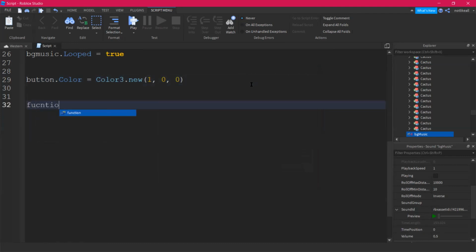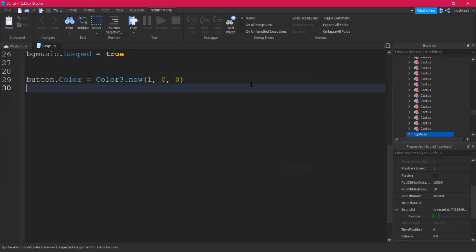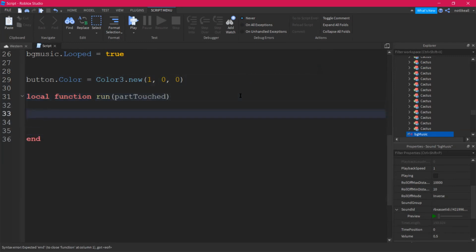Do you need to worry about anything that I'm doing right now? No. So I'll say local function, make it, let's say run. Let's name it as run and part touched. Some simple code I'm doing. This code, you can learn it with some really simple steps. You're going to be learning everything throughout the course, definitely. So don't worry about them. Any code, any structures, any basics.